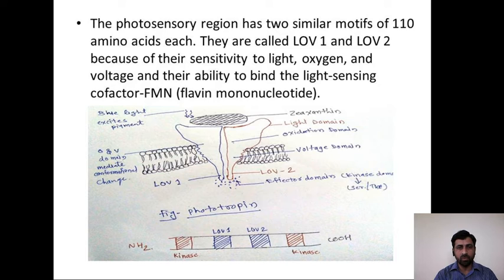This is the voltage domain, this is also the LOV domain, and blue light excites the pigment. When blue light strikes this pigment at the light domain, oxidation takes place, a voltage domain change and conformational change takes place, and one more thing is there, the effector domain kinase, where serine and threonine activity takes place.